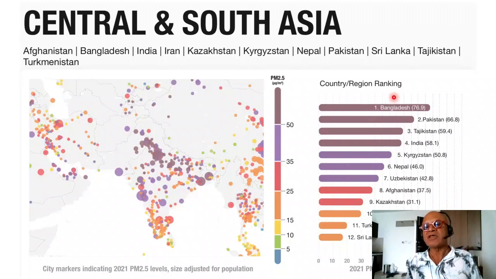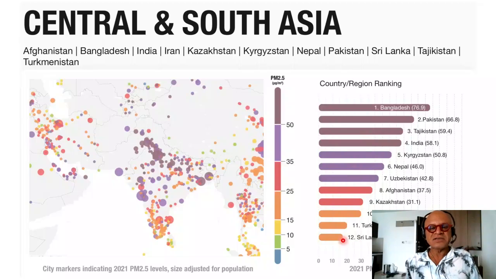So country and region by ranking, Bangladesh, unfortunately a poor country, has some of the worst air quality, with PM 2.5 loading of 76.9 micrograms per meter cube, way past the target set by any air quality standards. Pakistan is pretty bad. Tajikistan, India stands here at 4th, and China is not even in the top 12 list here. That's because we are only looking at South Asia and Central Asia and not China. You can go to the China map for looking at those things, which I didn't include in here.